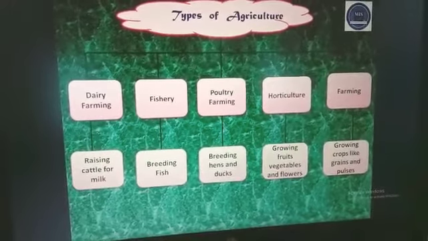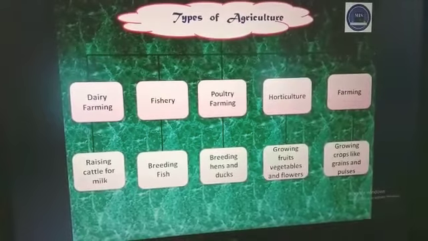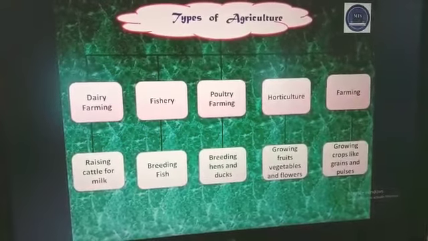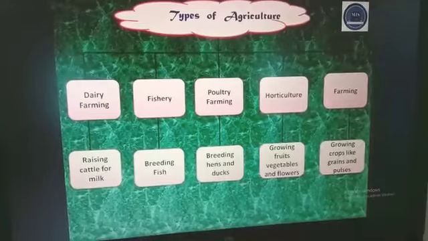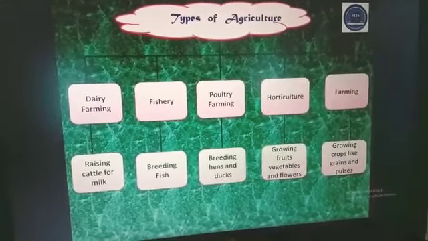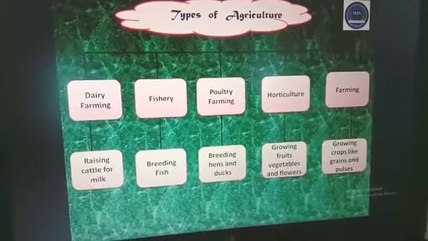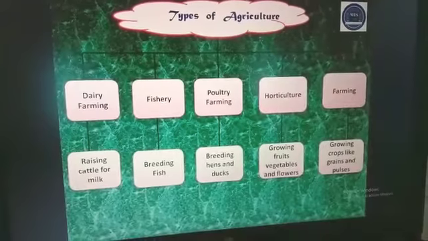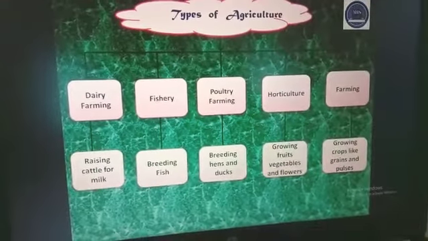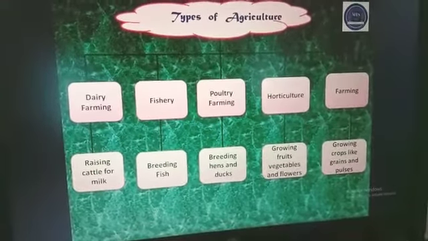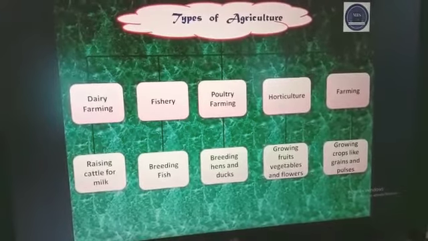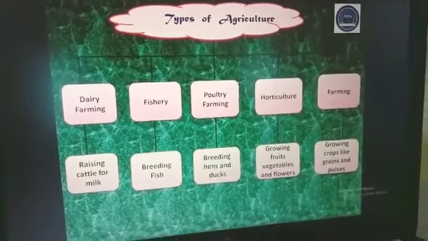Third is poultry farming, that is used for breeding hens and ducks. Fourth is horticulture, that is used for growing fruits, vegetables and flowers. And fifth is farming, that is used for growing crops like grains and pulses.